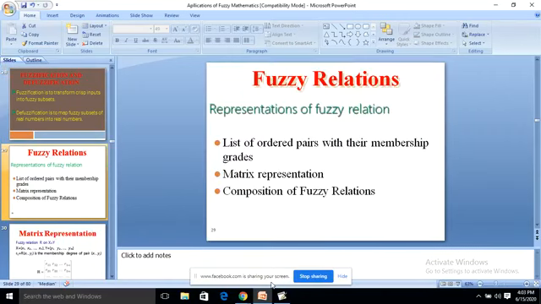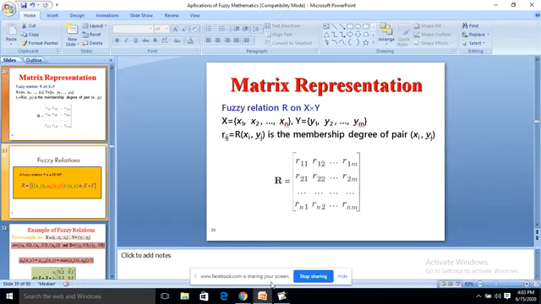Fuzzy relations. So in fuzzy relations we have three representations. One is list of ordered pairs with their membership grades. Another is matrix representation. Another is composition of fuzzy relations. So these three things we are going to see now. Matrix representation.